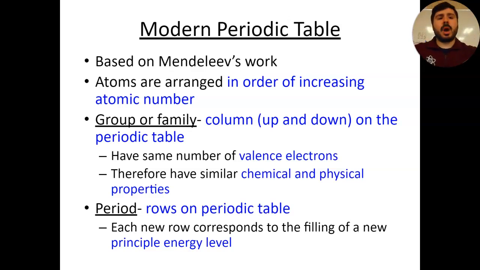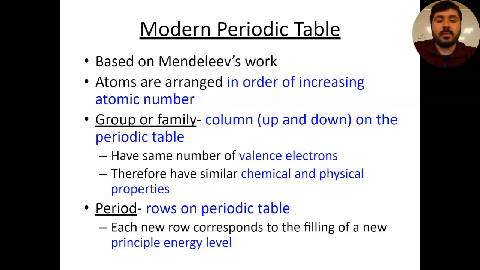Now, the makeup of the periodic table is essentially grouped into two different sections: the vertical columns that go up and down, and the horizontal pieces that go left and right. Those columns are known as the groups or families. More often than not, they're referenced as groups, and very rarely do you hear me call it a family, but the groups are the vertical columns on the periodic table.